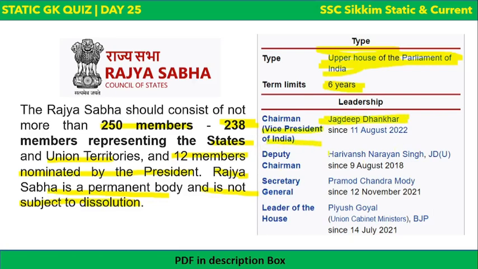Deputy chairman is Harivansh Narayan Singh, Secretary General is Pramod Chandra Mody, and the leader of the house. Now this is important. This has been asked in many exams. Who is the leader of the house currently in Rajya Sabha? He is Piyush Goyal. He is a union cabinet minister, minister for textiles and minister for commerce and industry as well. So this is about Rajya Sabha.